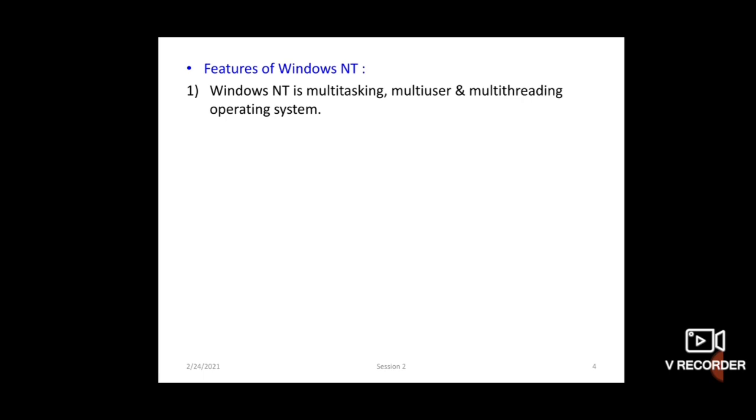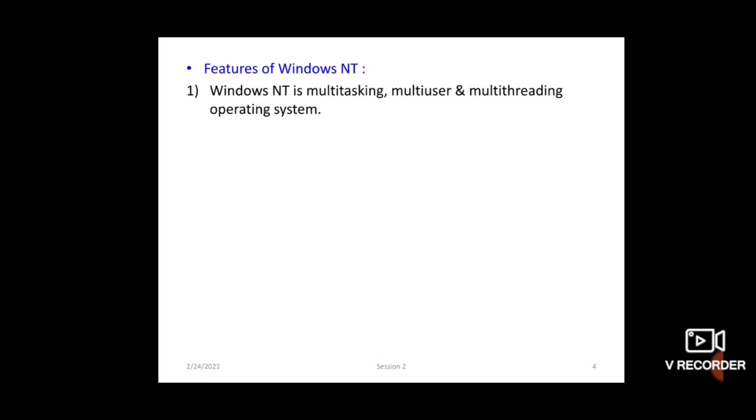A task can be subdivided into smaller units called threads. What do you mean by task? Task means user work, and for each task we give a time slice. Okay, and multi-threading means a task can be subdivided into smaller units called threads. Each thread has an independent flow of control within a task. Means different threads can be scheduled and executed independently.